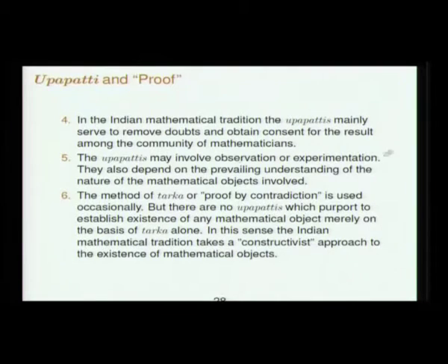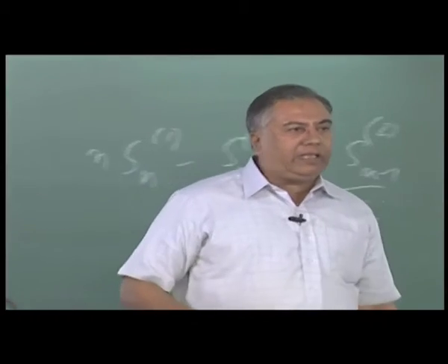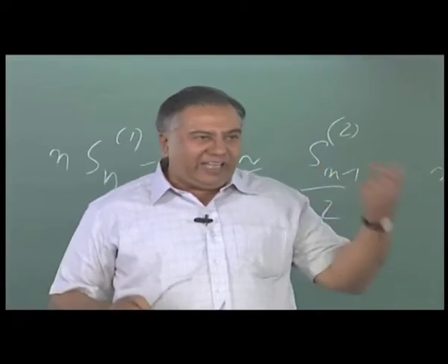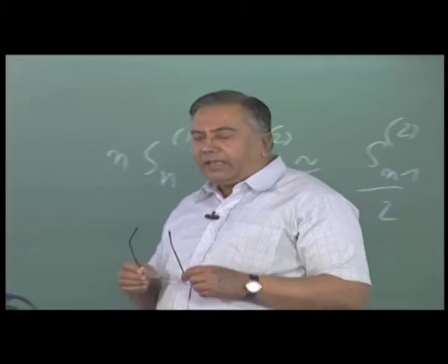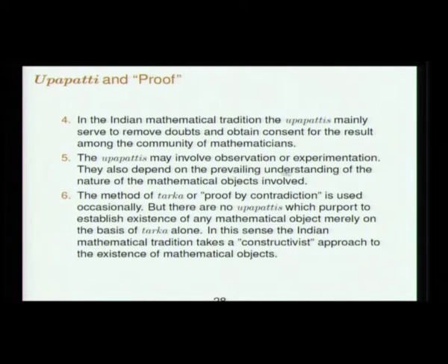Crucially, upapatti may involve observation or experimentation. It also may depend upon the prevailing understanding of the nature of the mathematical objects involved. So it is not a purely formal, abstract or non-empirical exercise. In that sense, mathematics was not thought of as a non-empirical science in India. Mathematical results did not have any extra level of validity over results in other disciplines, which also depended upon the observational validity of the result being enunciated. Only that you have some more logical argumentation to support your result is perhaps what is extra.